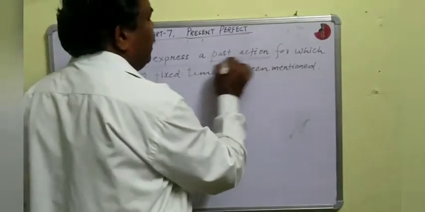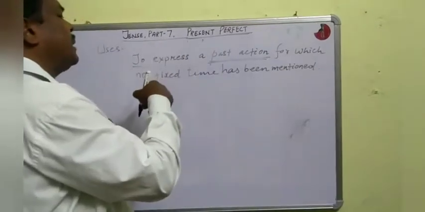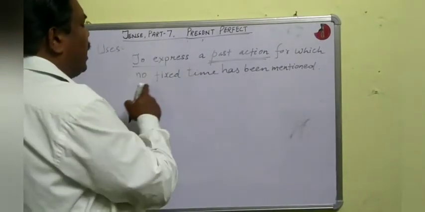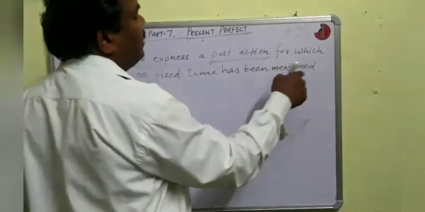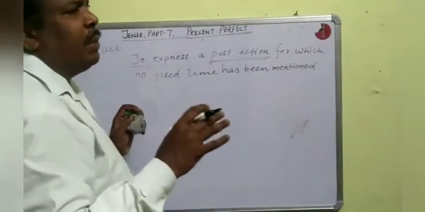Means the action will be past, and for which no fixed time has been mentioned. Hence there will be no fixed time.